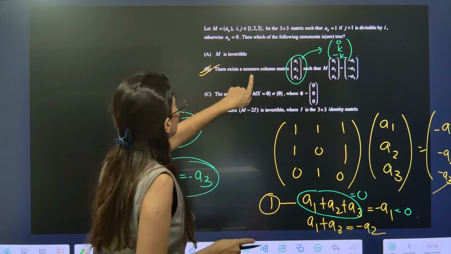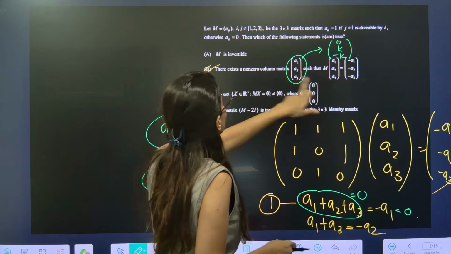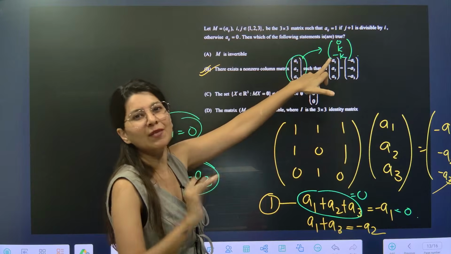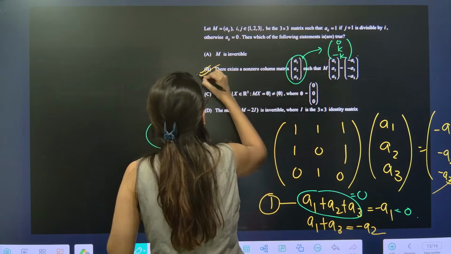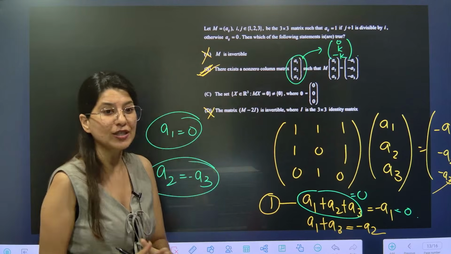Correct? So over here there exists a non-zero column matrix, is it existing? Yes. Because not every time your K will be 0. Correct? So B option is right. A and D are anyway wrong. Okay, now let's talk about option C.